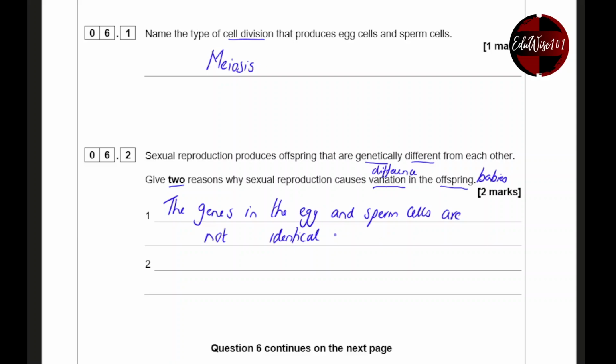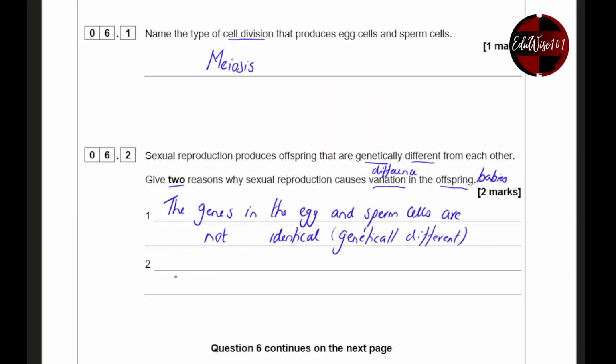Or you could say genetically different. That's why there is variation.